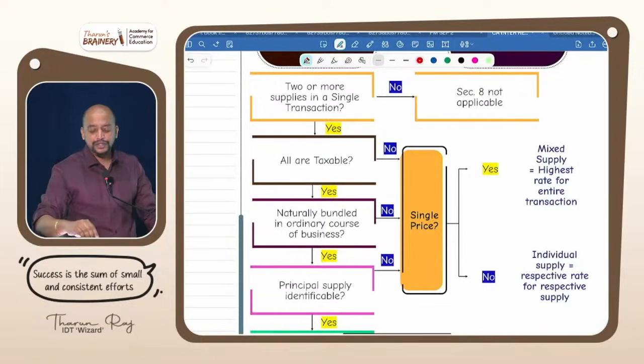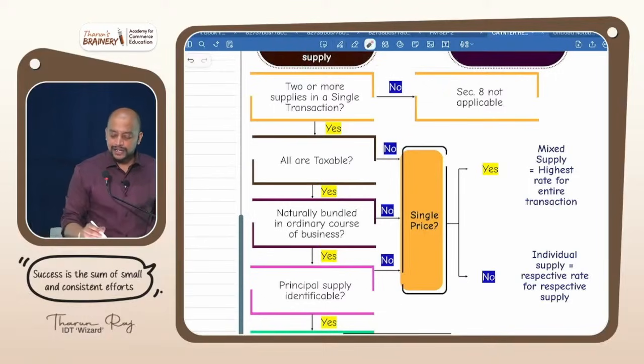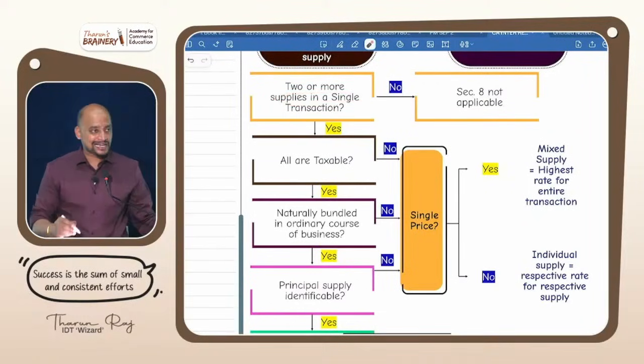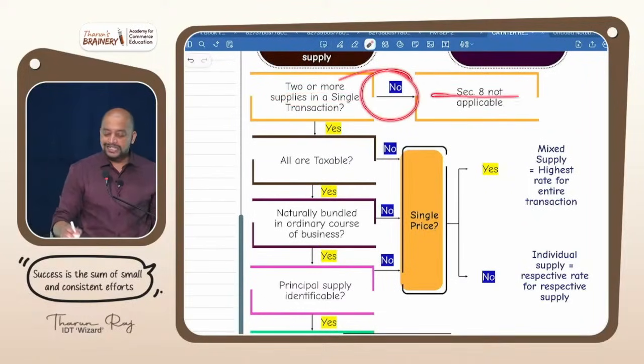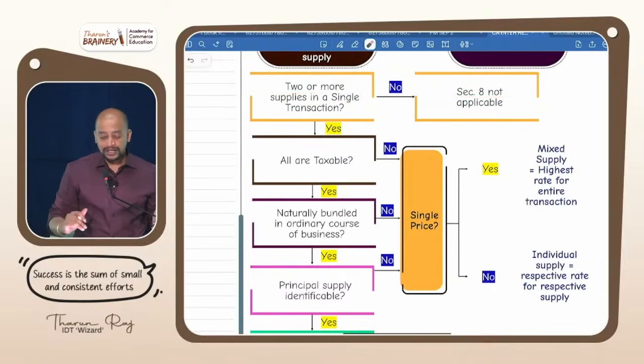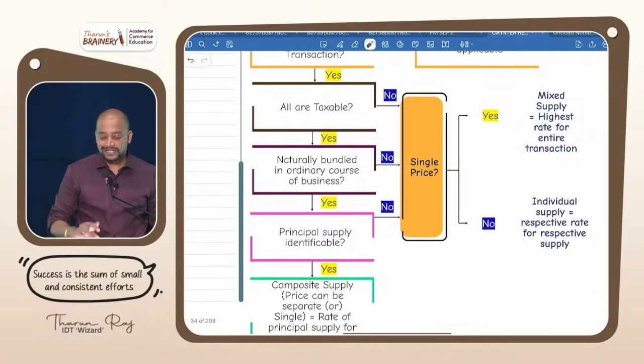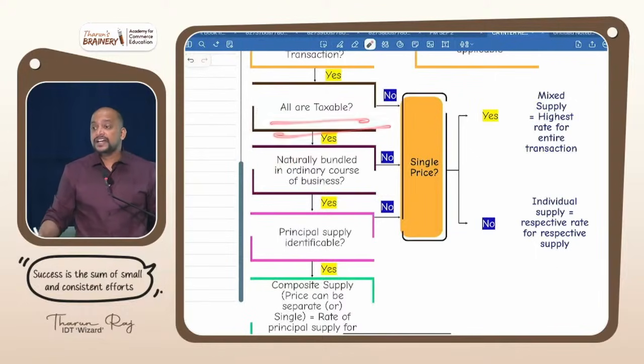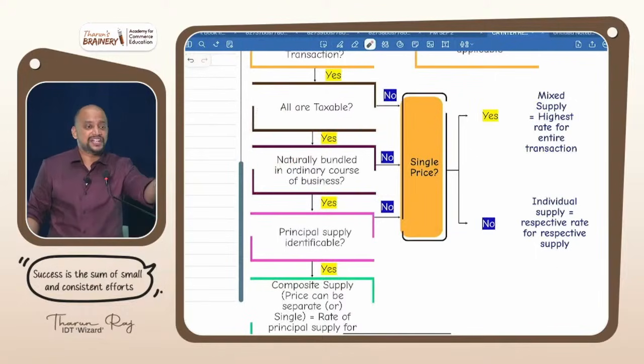So the first thing that you need to see is whether there are two or more supplies in a single transaction. If it is no, then section 8 is not applicable. If it is yes, then three conditions should be satisfied. What are the three conditions? All the supplies should be taxable and naturally bundled in the ordinary course of business. Whether it is taxable or not, it will be clearly given in the question itself.